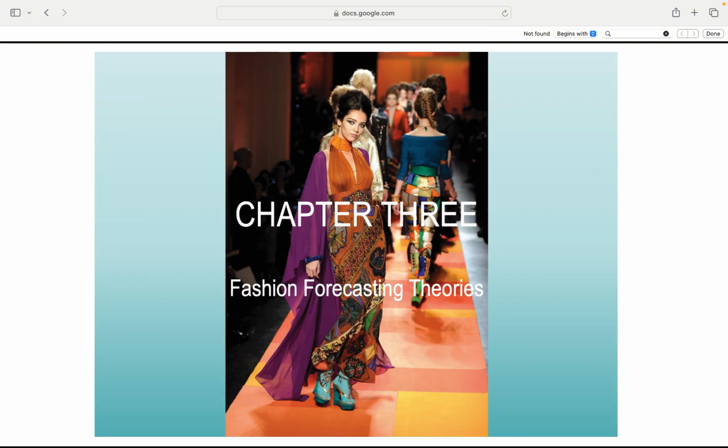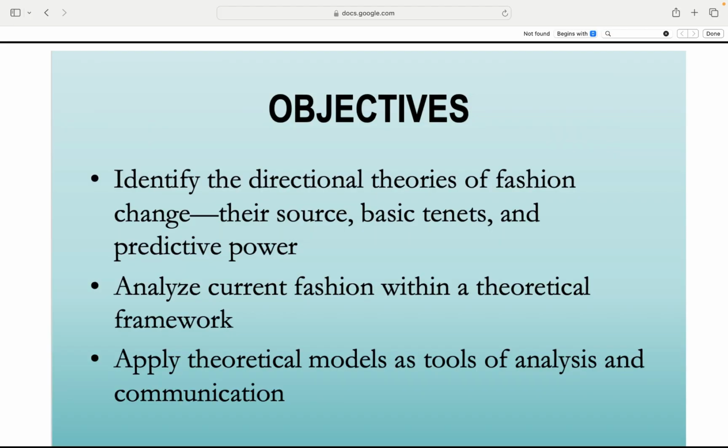Chapter 3, Fashion Forecasting Theories. Fashion change theories: how fashion moves, directional theories. Trickle down: celebs and designers wear it first, and then everyone follows. Example, Sophia Richie's quiet luxury looks, copied everywhere.